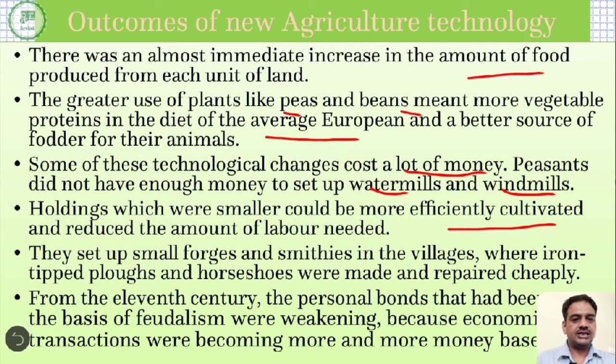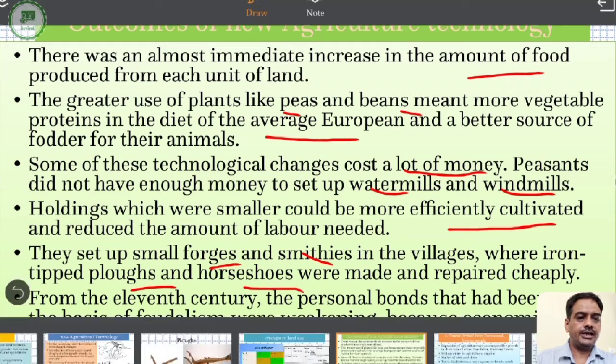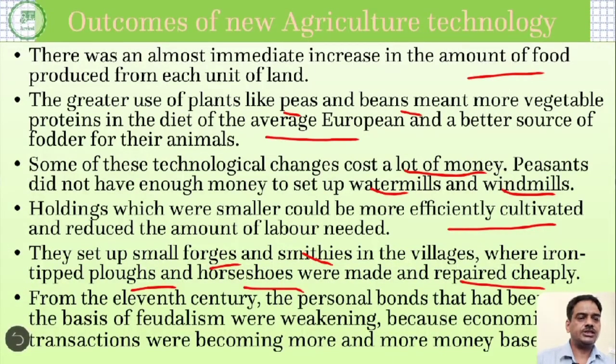They started setting up forges and smithies in the villages where iron-tipped plows and horseshoes were made and repaired cheaply. So they started doing this kind of work where they would repair the plow and make the horseshoe. As a result, they started doing other work, where they started getting more money. So they started their own creativity, and this creativity later on led to the industrialization of Europe.